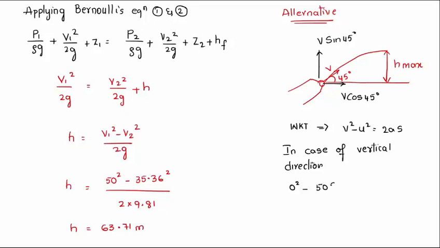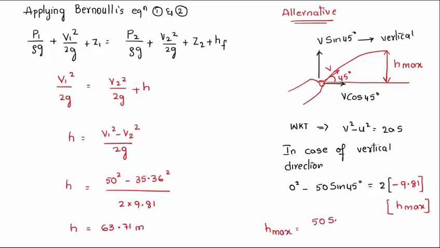Initial was 50 sine 45 degrees in vertical. This is the condition of the vertical case, equal to 2 into the acceleration due to gravity. Is the fluid moving up or coming down? Moving up, so it will be minus 9.81 into s. This will be H max. We need to find the H max.